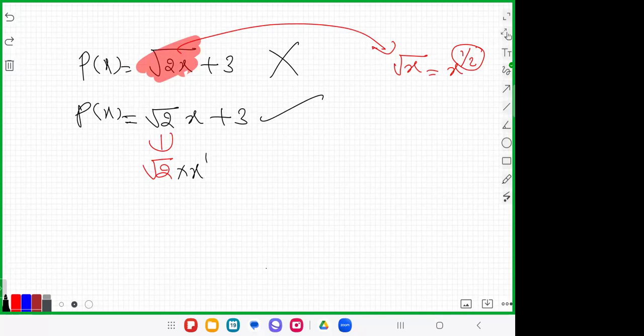Okay, root 2x plus 3, with x in the root. So what number? Polynomial. What is the polynomial? And the variable.